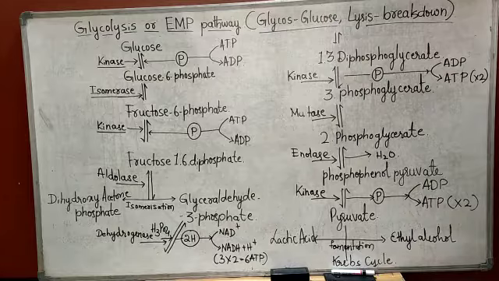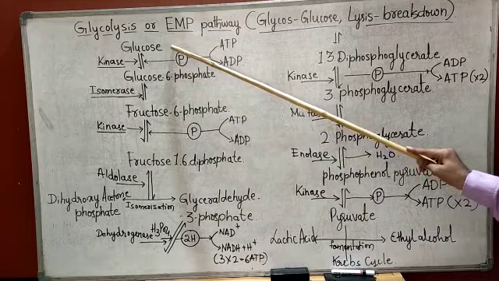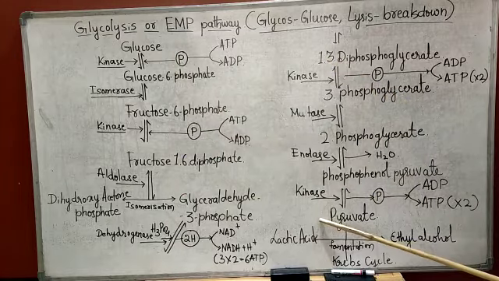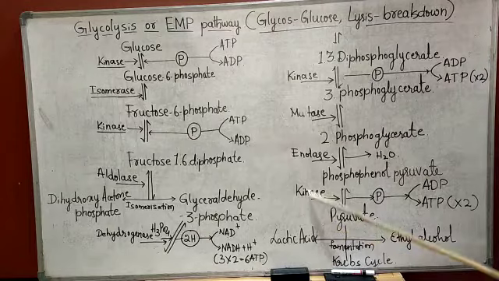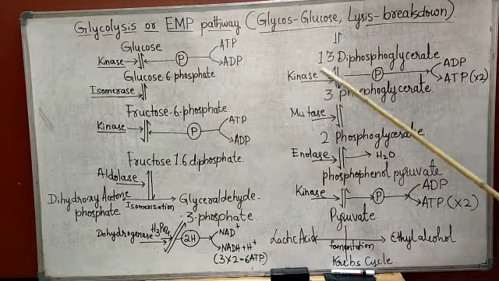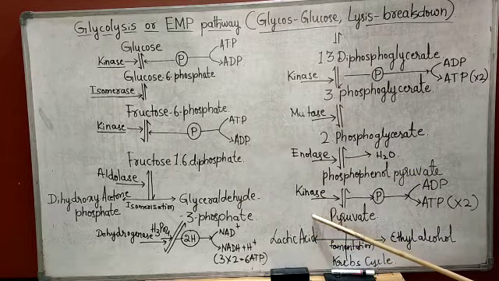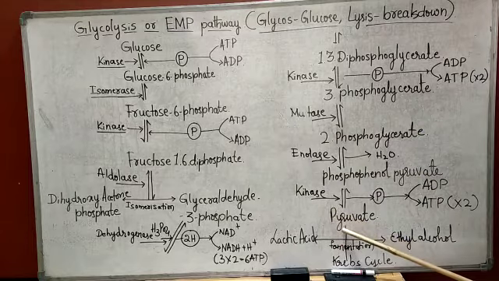In glycolysis, one molecule of 6-carbon glucose undergoes a series of reversible enzymatic reactions to form a 3-carbon molecule, that is pyruvate or pyruvic acid.